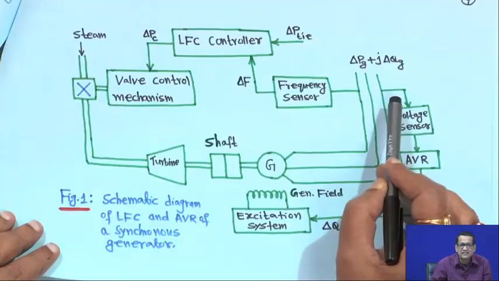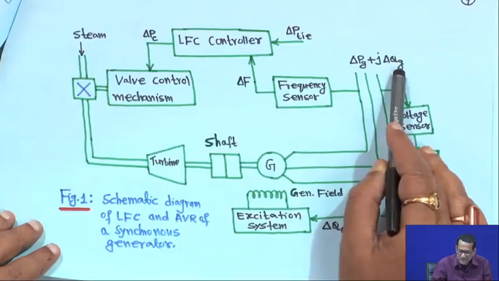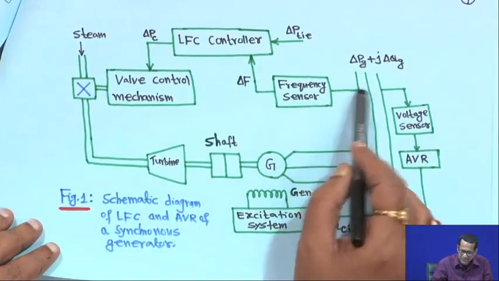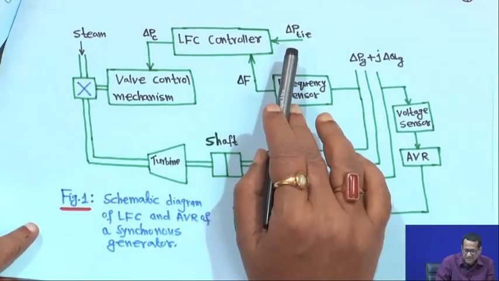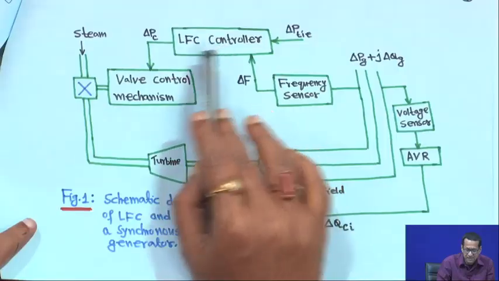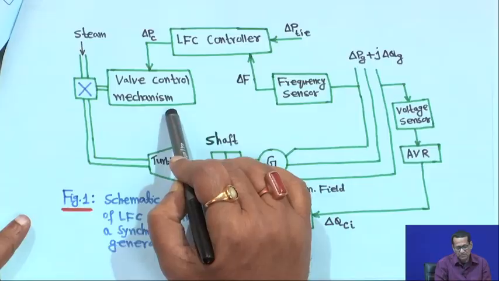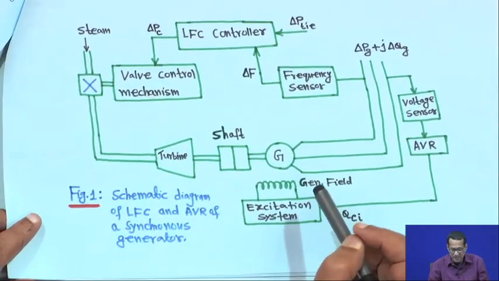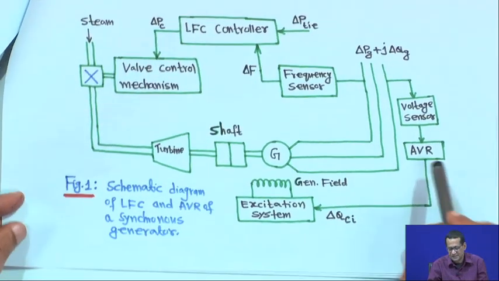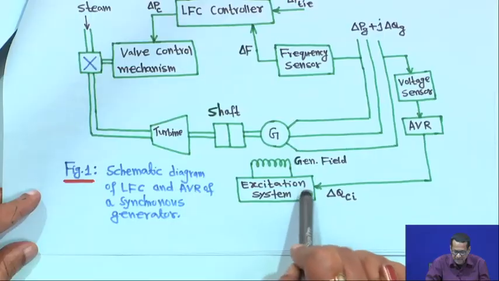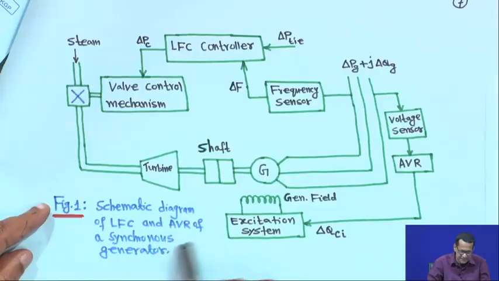There are small changes delta PG, PD or delta QD, whatsoever. So delta PG plus delta QG generation changes will be there, and here the frequency sensor senses the frequency. Tie line power also will be measured, along with delta F, and the LFC controller will be here, and the output signal will be delta PC, and this will go to the valve control mechanism, whether the valve will be open or closed. On this side, a voltage sensor and automatic voltage regulator will be there, this is your excitation system, this is the generator field, and this is delta QC. This is the overall schematic of LFC and AVR of a synchronous generator.